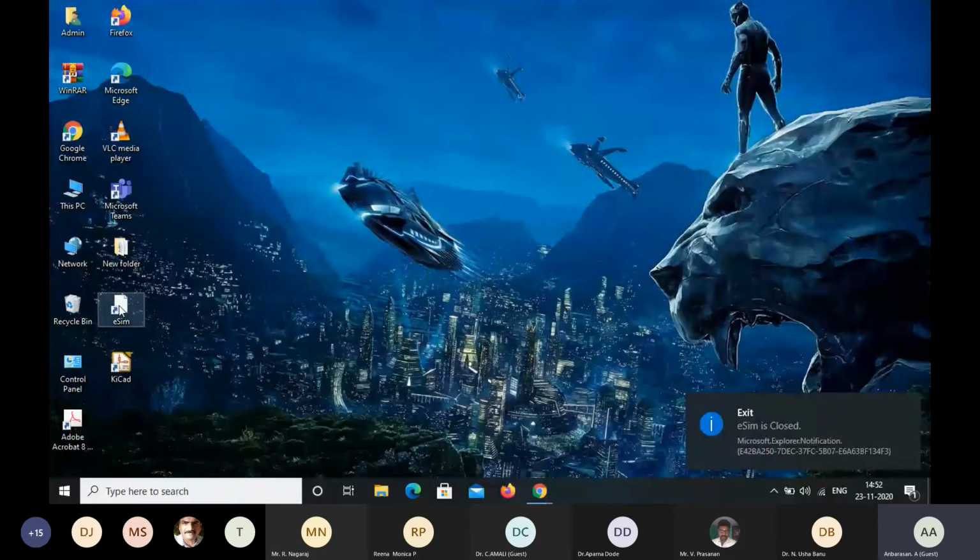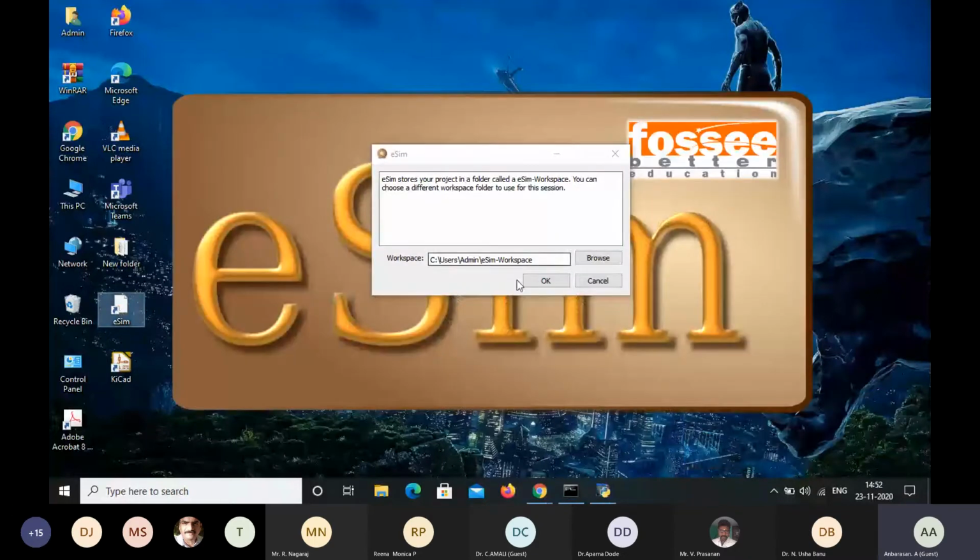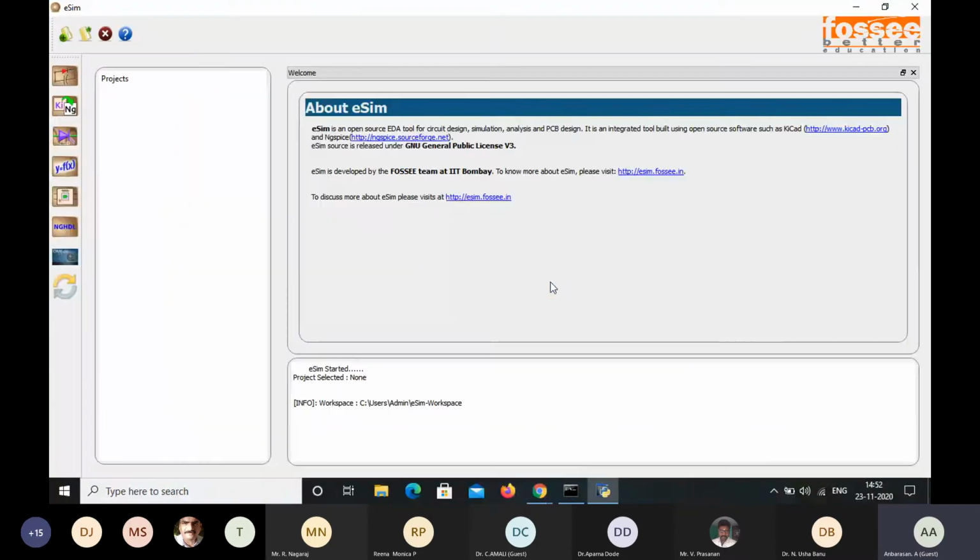I close the eSIM, and then from first, open this eSIM. It shows the eSIM workspace. Okay. And then I'm going to select the new project. So this new project does not give any space for the file name. Instead, we can use the project name as the full adder 1. Okay, so here this full adder 1 is there, and then full adder 1 project.